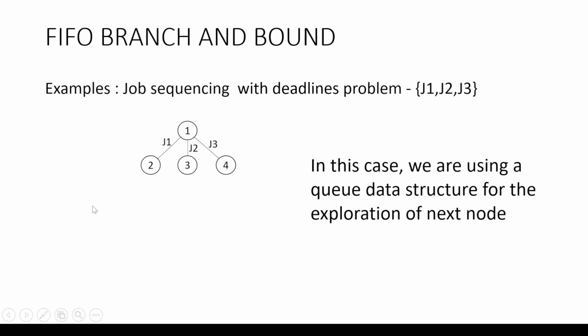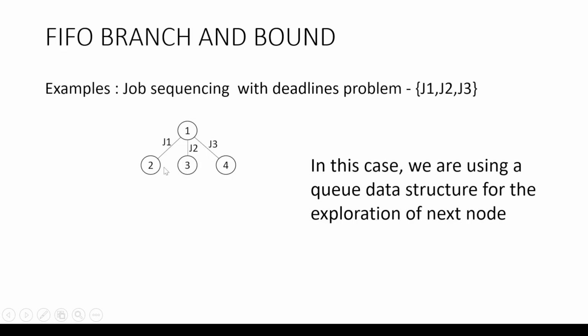Now we said it is similar to backtracking, but if you notice this, in backtracking, when we assign the first job, the next assignment is from this node. Once this node is done, then we move forward with the next node, that is we are moving in a depth-wise manner. So it is a depth first search, but in branch and bound we are moving across the breadth, that is first J1, then J2 here and J3 here.